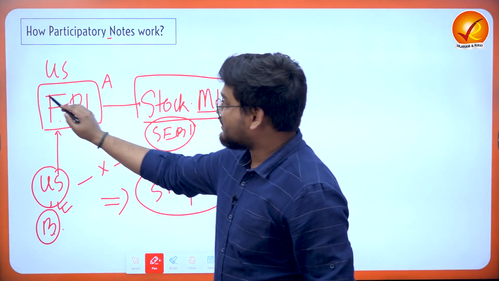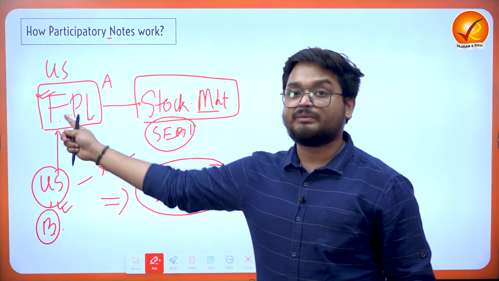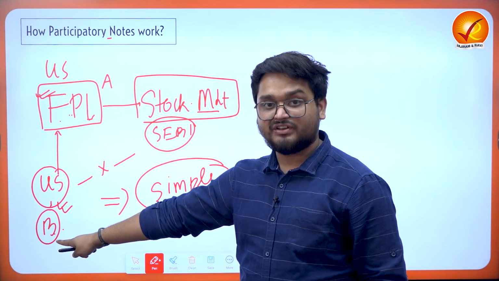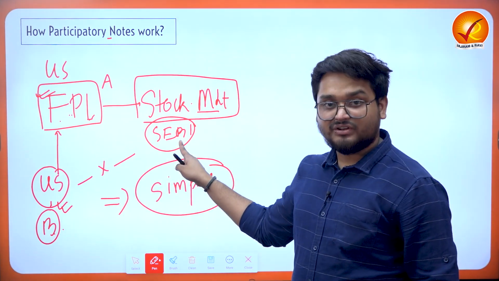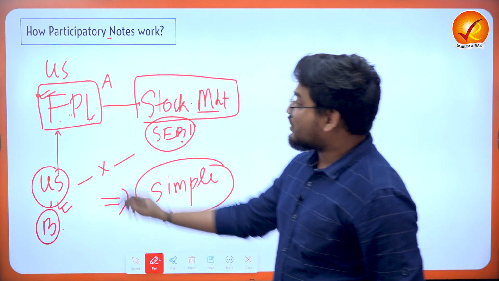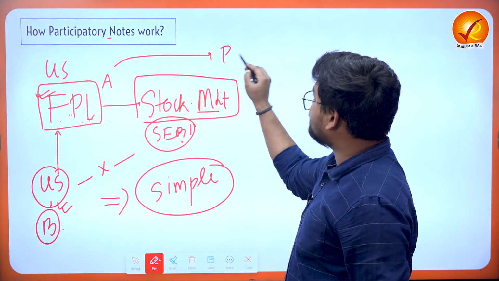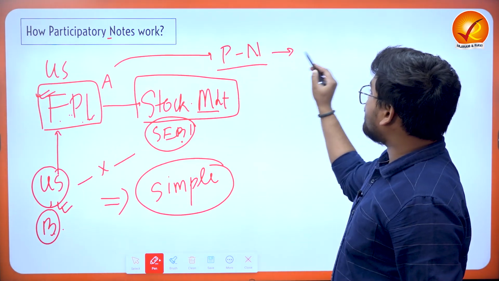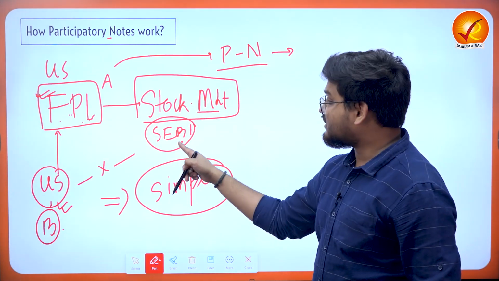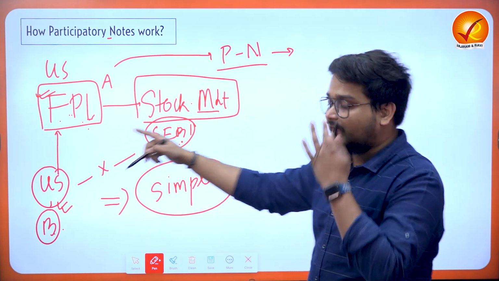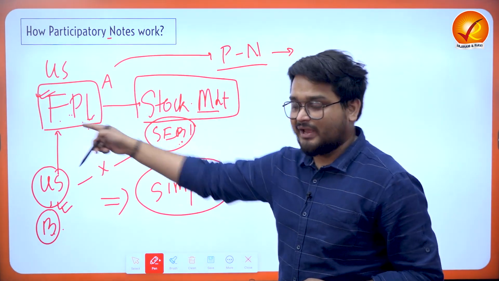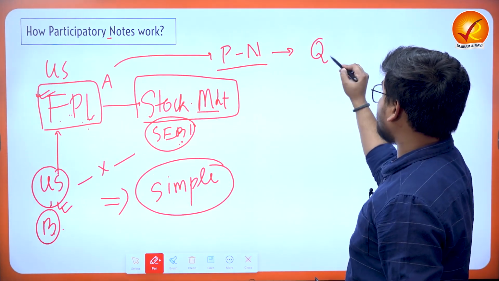Who issues the P notes? The FPIs issue the P notes to the other investors who are not registered with SEBI. But all the important data with reference to the number of P notes issued has to be delivered to SEBI by investor A, who is a registered FPI in the country, every quarter.